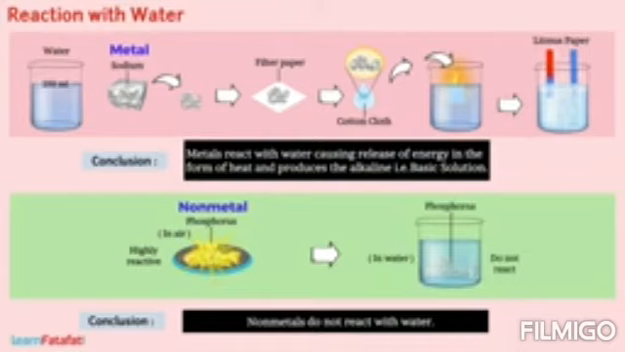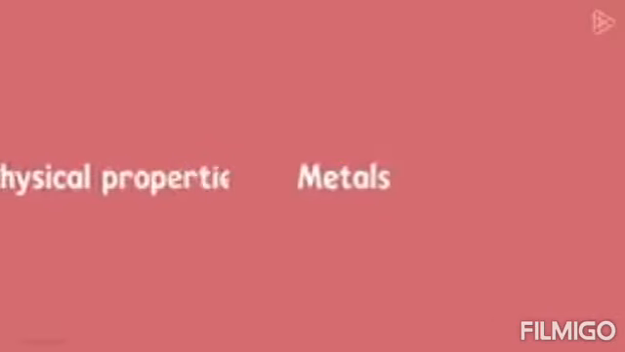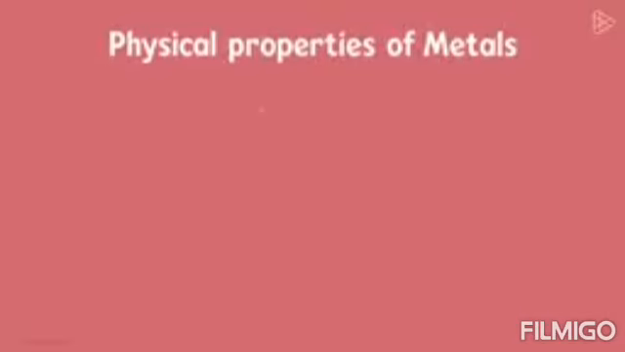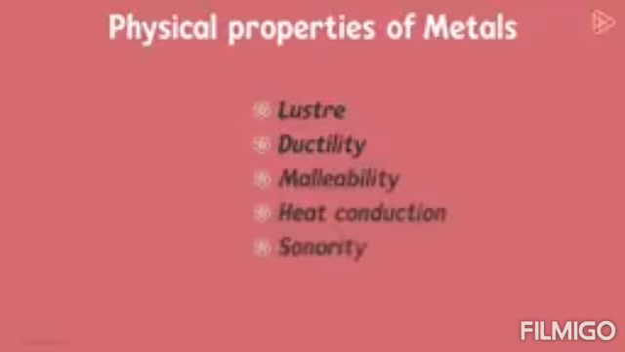We will continue to speak about chemical properties of metals. Let us begin with the metals first. Can you tell me the most important physical properties of metals? Yes, luster, ductility, malleability, conduction of heat, and sonority. So can we mention a few uses based on these properties?